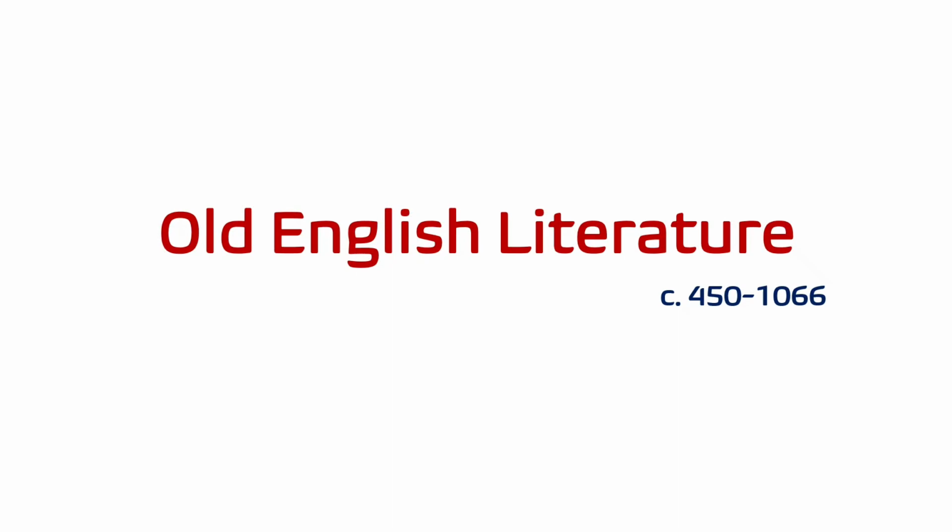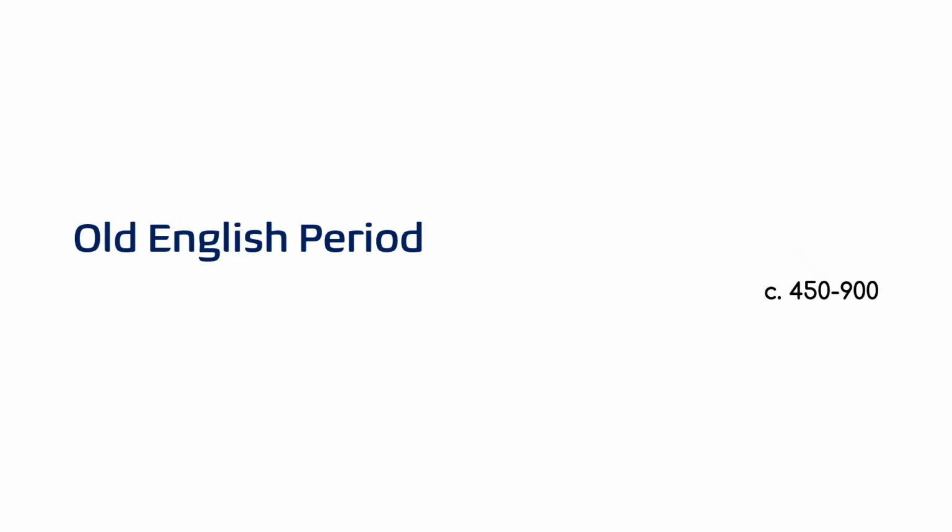Hello. Welcome. Today we are going to study the Old English period, which actually spans from 450 to 1066 AD. But today we are going to study from 450 to 900 AD, which includes both the early Old English and the High Old English period. The Old English period marks the beginning of English literature. It reflects a powerful warrior society, a strong oral tradition, and a great gradual transition from pagan beliefs to Christian influences. Understanding this period will help us understand the roots of English literary tradition.